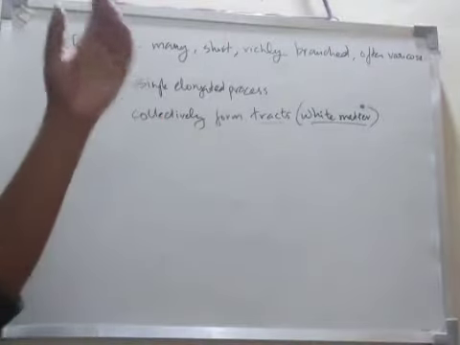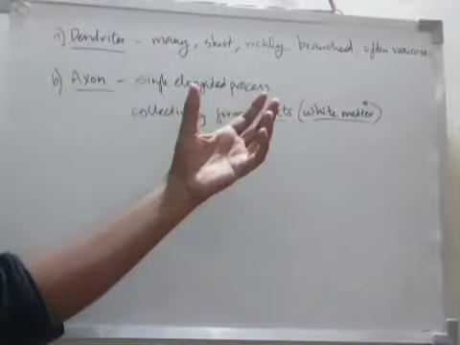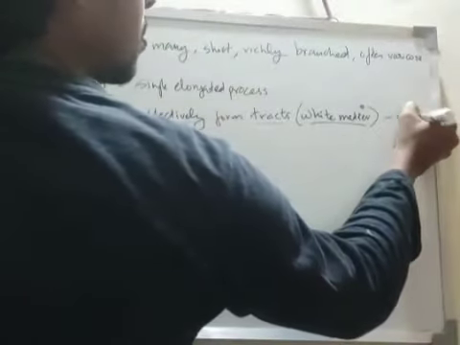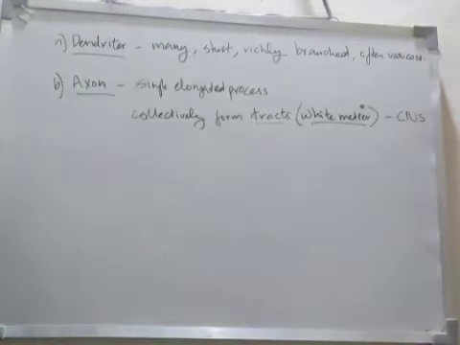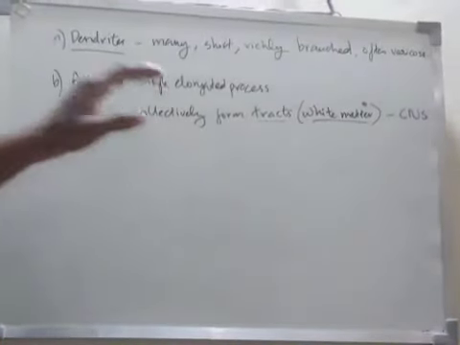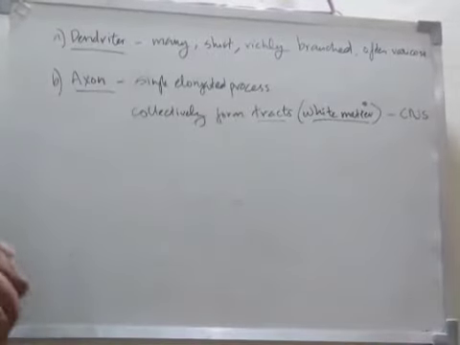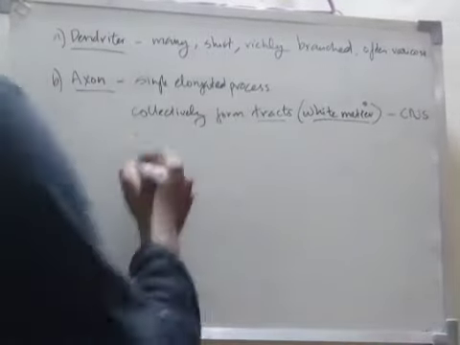And in the PNS, the collection of the axons are nerves in the peripheral nervous system.